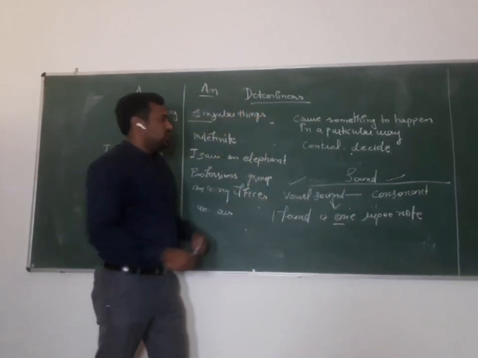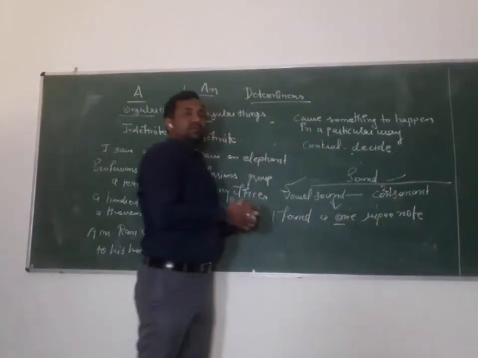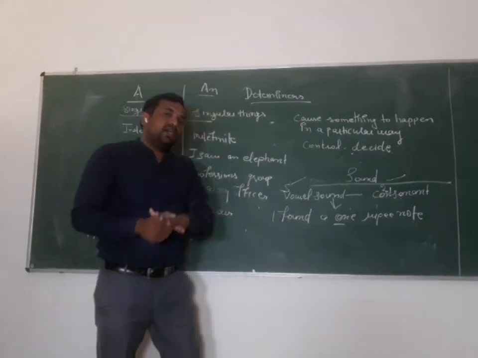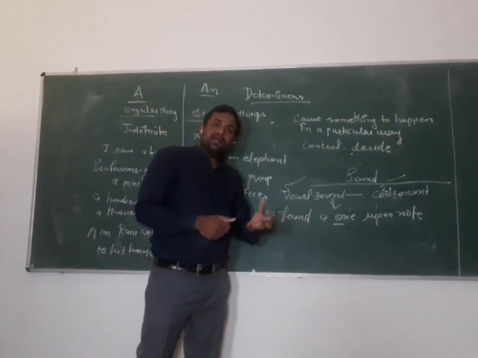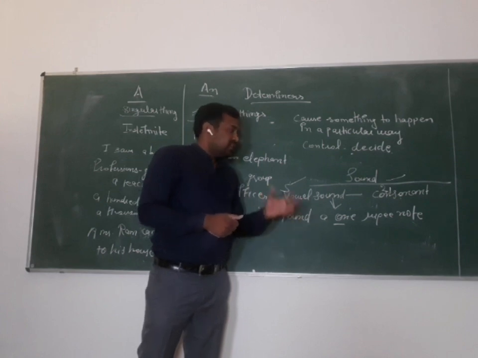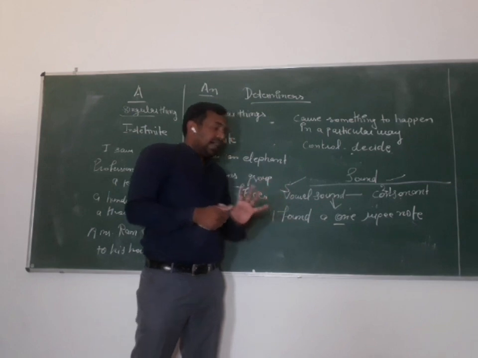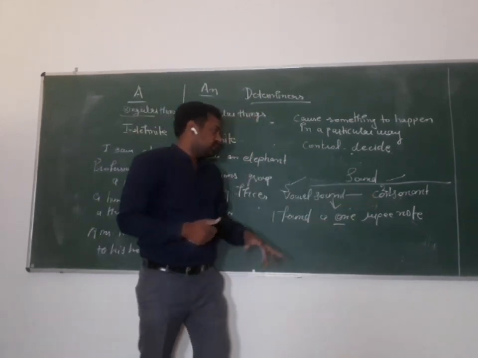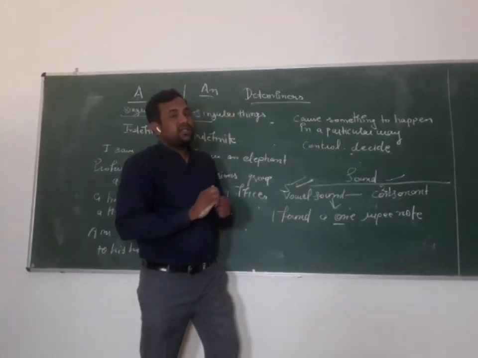There are 5 vowels and 21 consonants in the English language, and while we are using articles we don't just see the spellings. We see the sound of the word, the opening sound of the word. And now I tell you what is vowel sound and what is consonant sound. Vowel sound. Listen to it carefully, students.